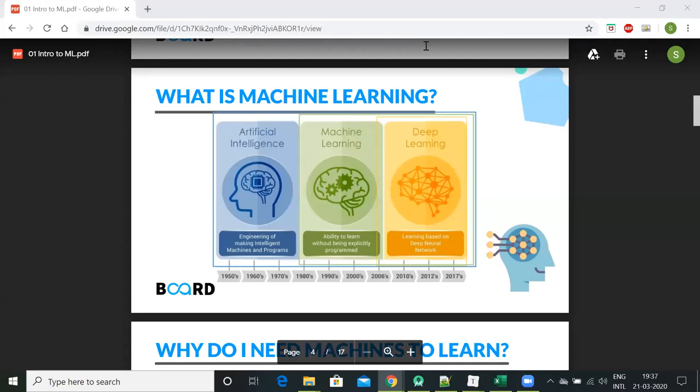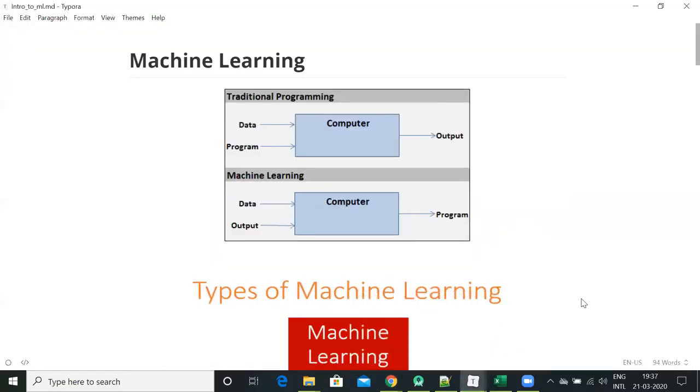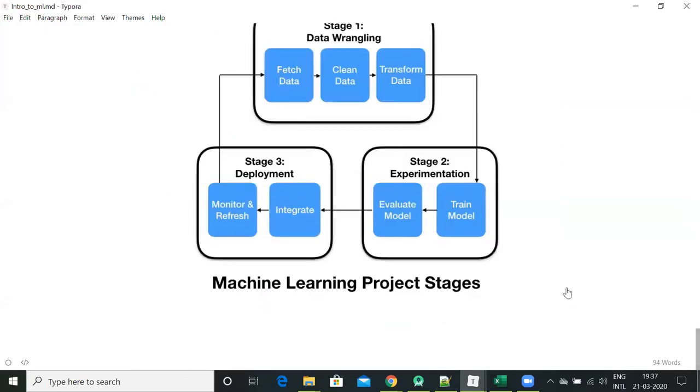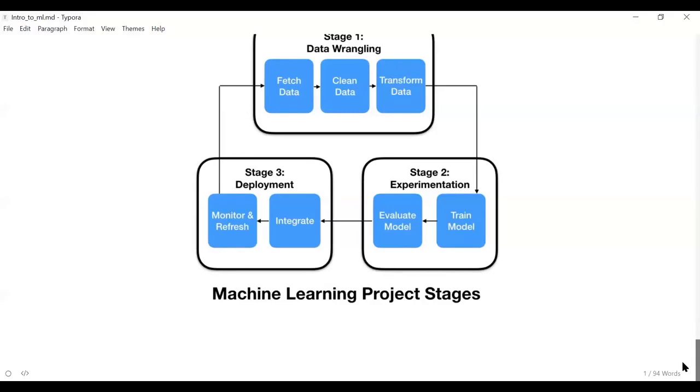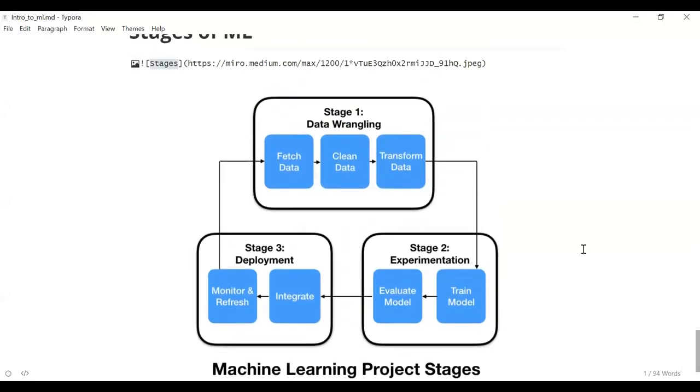That is one step involved in a machine learning algorithm, when you're dealing with a machine learning data set. So these are the general steps involved when you are working with any data set.